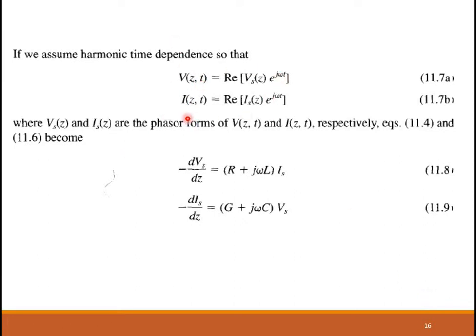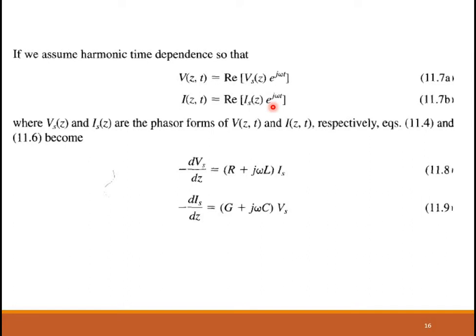V of z,t and I of z,t are the instantaneous forms. It's easier to work with the phasor form. How do you write it in phasor form? By eliminating the time dependence term. That is, V of z,t, the instantaneous value, is the real part of the phasor form times e to the j omega t. This is the term that represents the time dependence.